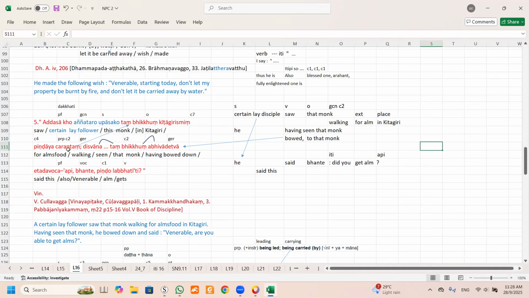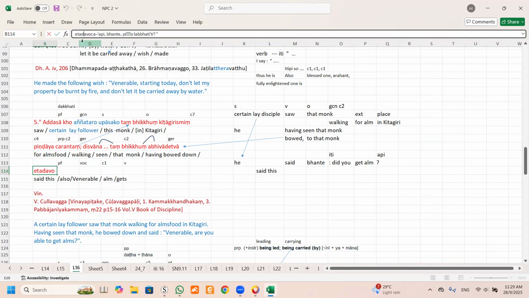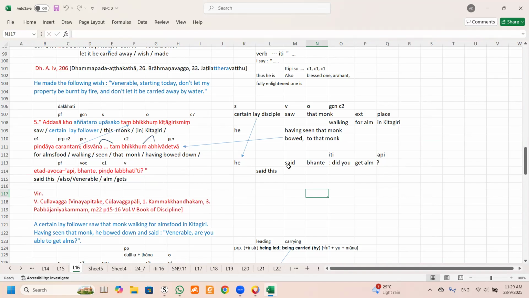So this part finished. And then you can see this is also a perfect tense. Avucha. Avucha is also perfect tense. That means he said etat. He said this. This is divided into what do you call it? Sandhi, not compound. Can say a compound, not the other type of compound. He said this. So in English I say he said. He said. Bante. Bante. Can you see? Okay, Bante.